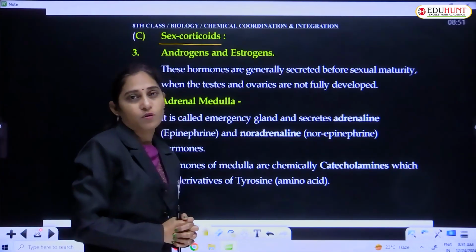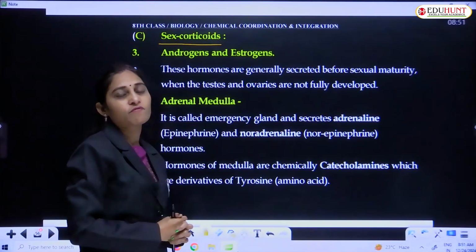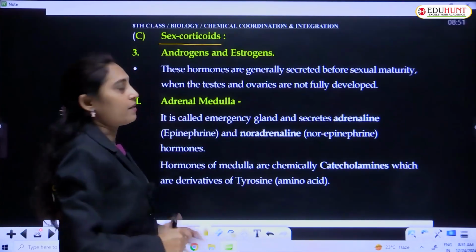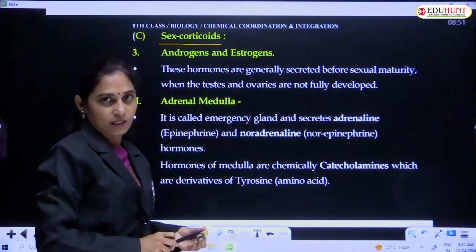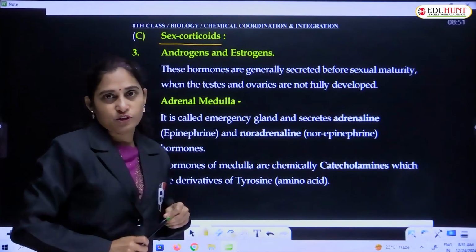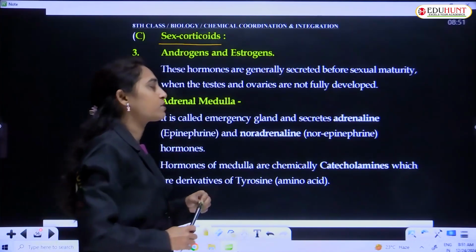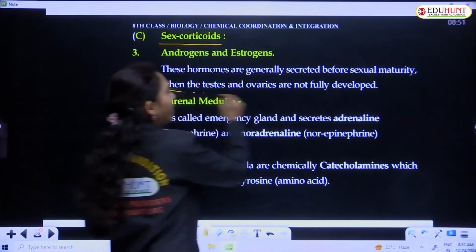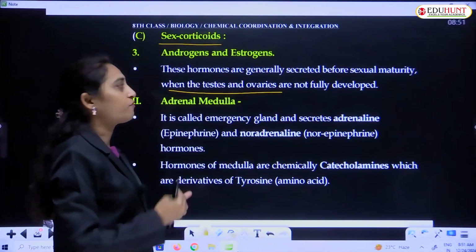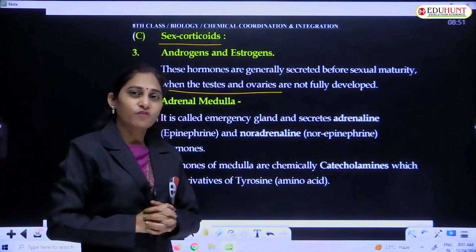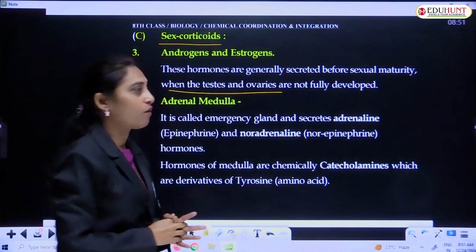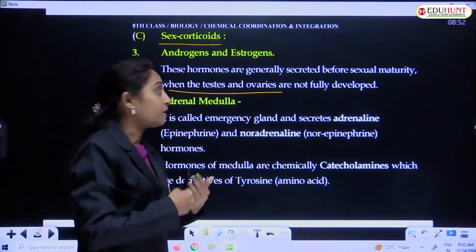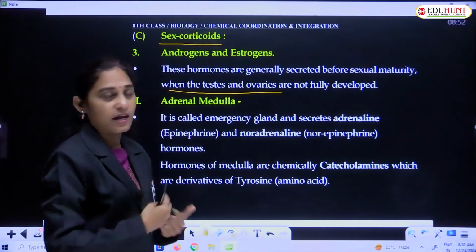These are sex hormones like androgens in males and estrogens in females. These hormones are generally secreted before sexual maturity, and they cause the development of the sex cells. When the testes and ovaries are not fully developed, after full maturity the hormones start their function.